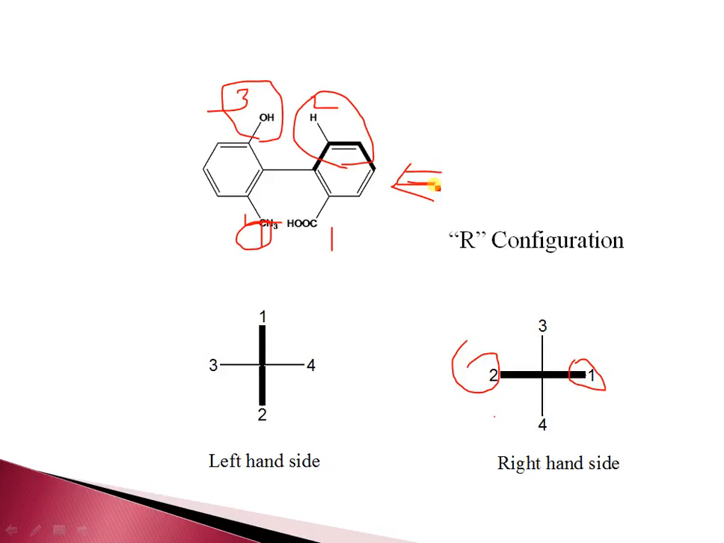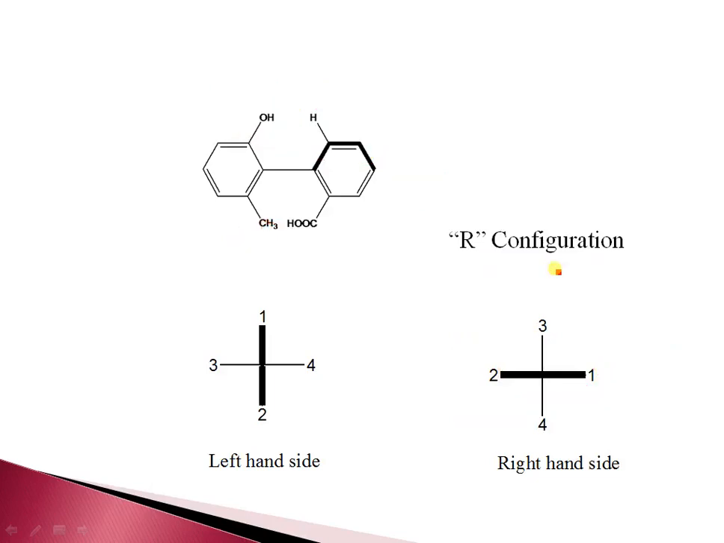So the dotted line should be on the right hand side and the wedge line should be on the left hand side. So it should be considered like 1 2 3, and again what is it? R configuration. So by assigning the configuration from both sides, the answer should be the same. There are some rules, like, I repeat again: first assign the priority to the nearest group.